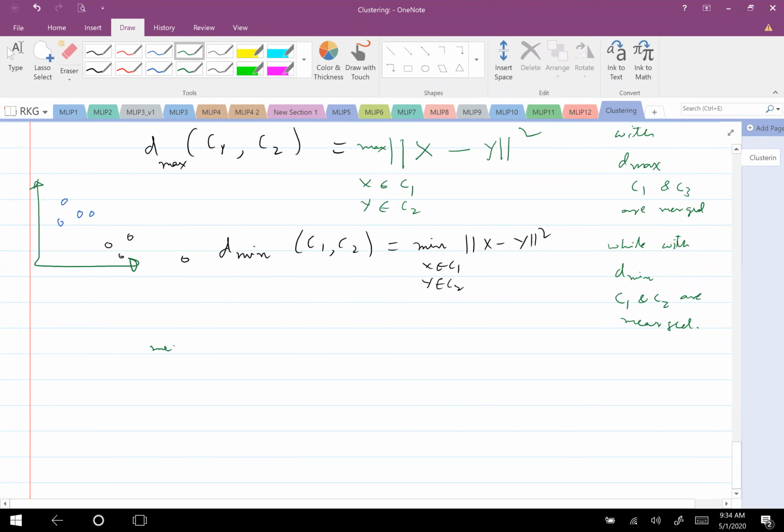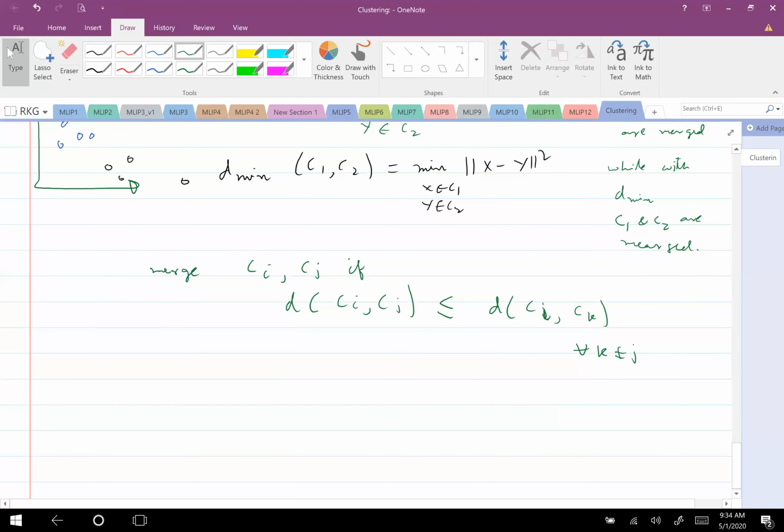For example, merge Ci and Cj if the distance of Ci comma Cj is less than or equal to the distance of Ci comma Ck for all k not equal to j.